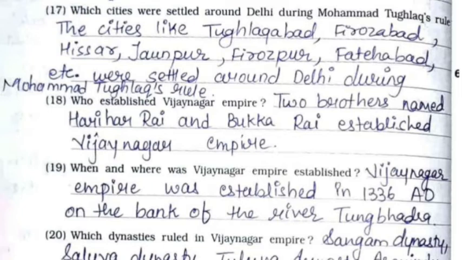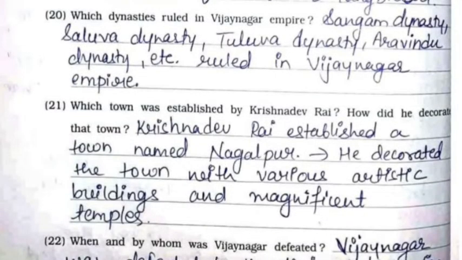18th, who established Vijayanagar Empire? Two brothers named Harihar Rai and Bukka Rai established Vijayanagar Empire. 19th, when and where was Vijayanagar Empire established? Vijayanagar Empire was established in 1336 AD on the bank of the river Tungabhadra. 20. Which dynasties ruled in Vijayanagar Empire? Sangam dynasty, Saluva dynasty, Tuluva dynasty, Aravindu dynasty, etc. ruled in Vijayanagar Empire.